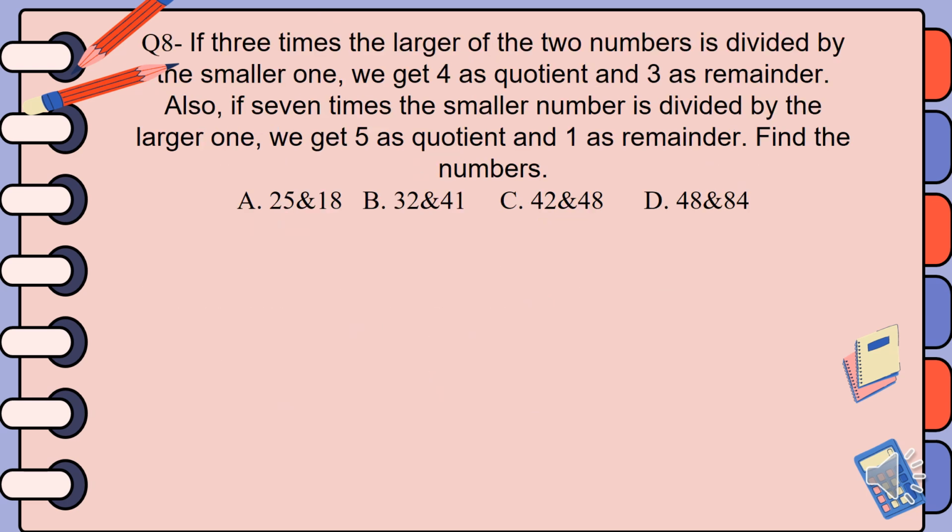Okay, let's see question number 8. Question number 8 says that if 3 times the larger of the two is divided by the smaller one, we get 4 as a quotient and 3 as a remainder. Also, if 7 times the smaller number is divided by the larger one, we get 5 as a quotient and 1 as a remainder. Find the numbers. A 25 and 18, B 32 and 41, C 42 and 48, D 48 and 84. So what is the answer for this question?